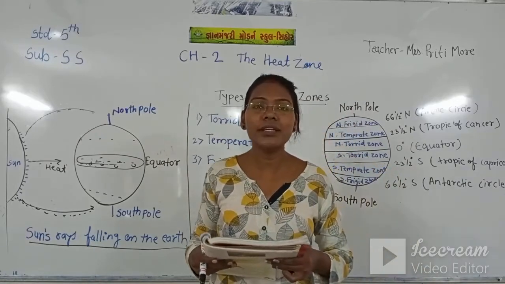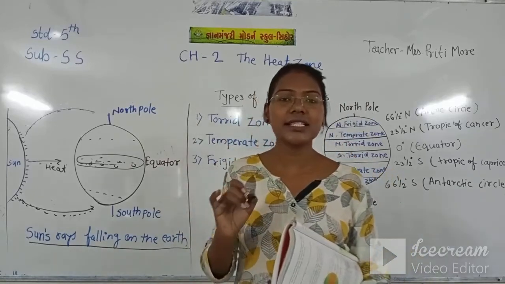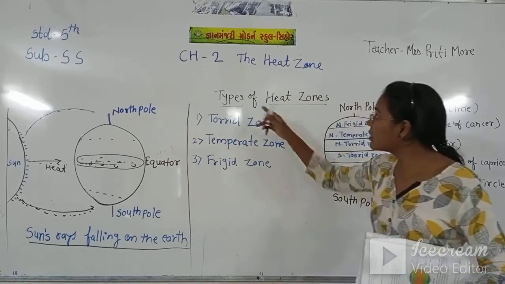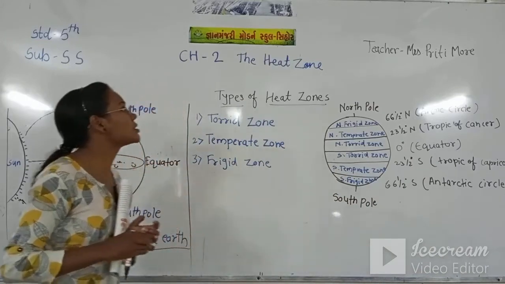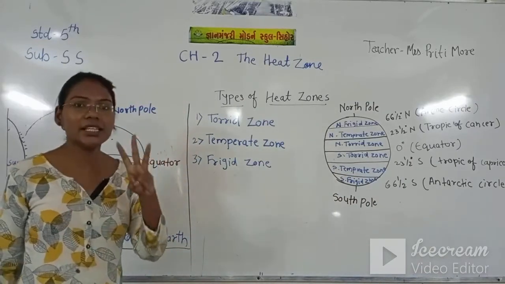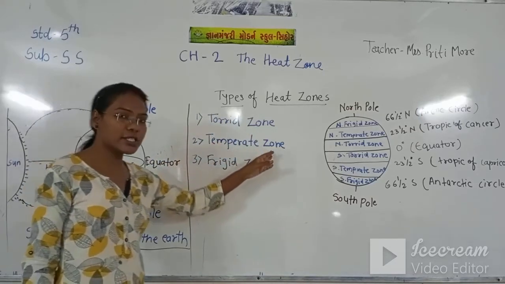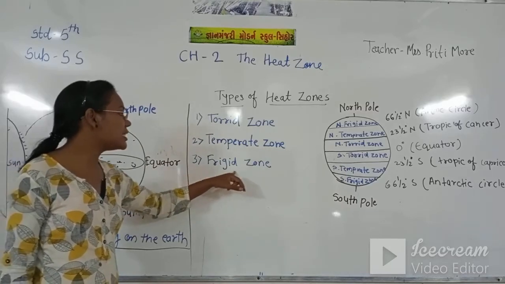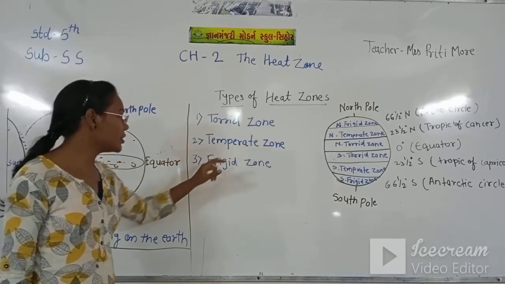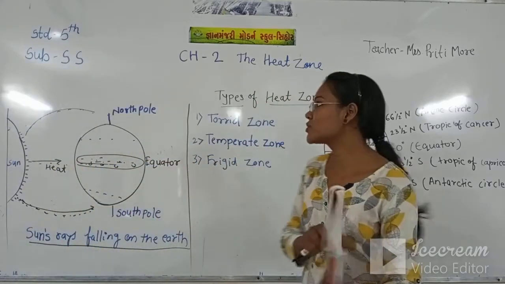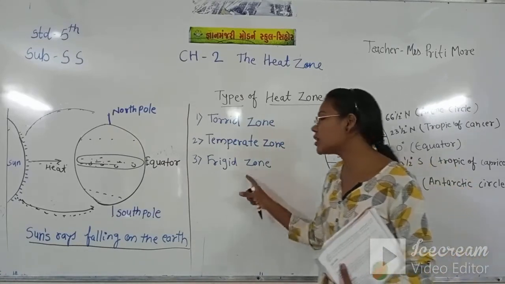Now let's see how many heat zones there are. Here the heat zones are divided, and it's nicely described. Our chapter name is only the heat zones. So there are 3 heat zones. First is the torrid zone, second is the temperate zone, and third is the frigid zone. But why is it called the torrid zone, why is it called the temperate zone, and why is it called the frigid zone?